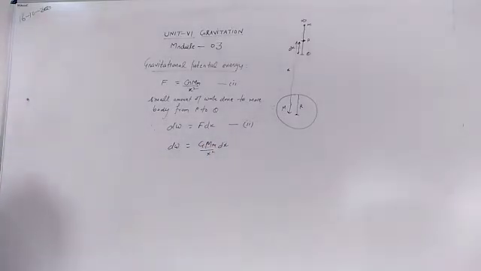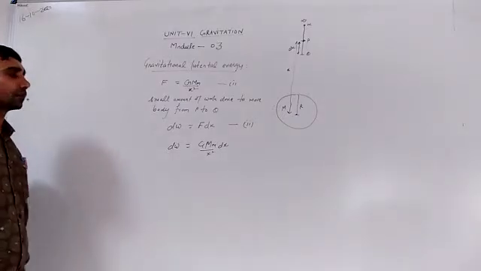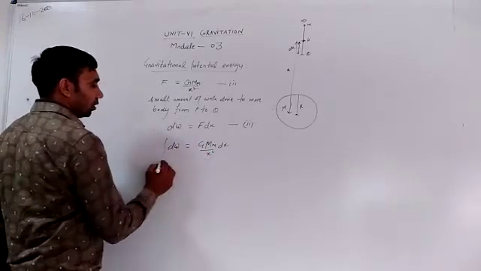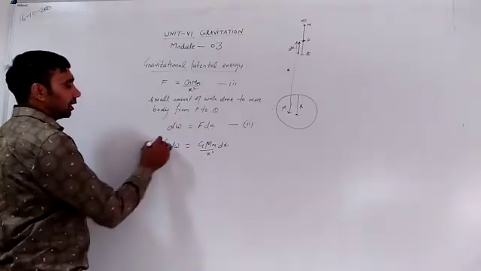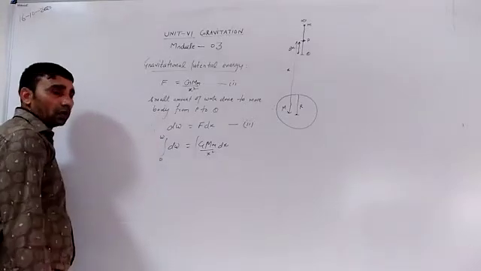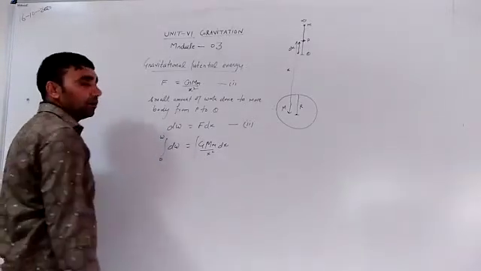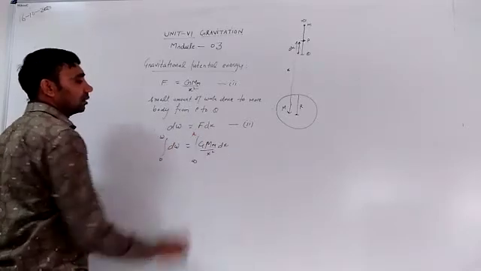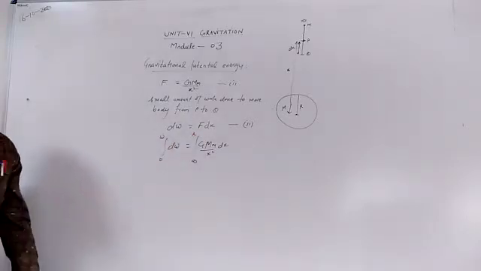Now integrating both sides within proper limits: for dW, minimum work done is 0 and maximum is W; on the right-hand side, minimum is infinity and maximum is r, the radius of the Earth, meaning on the surface of Earth.